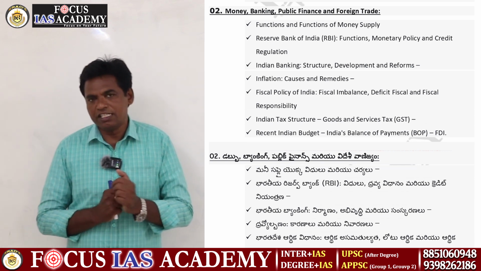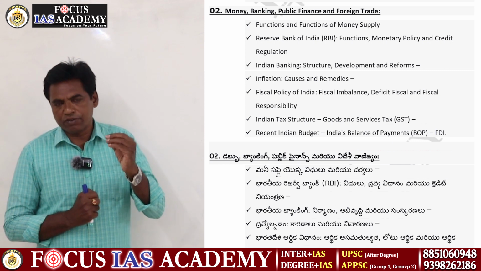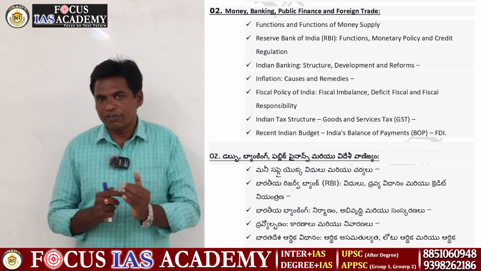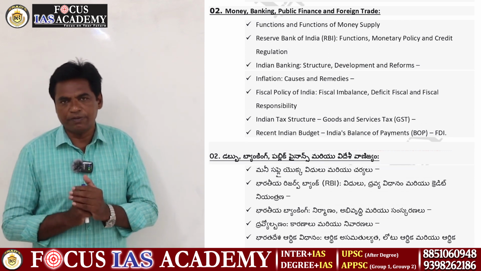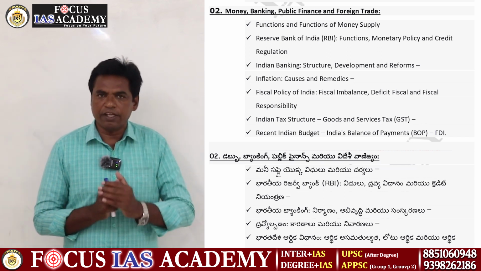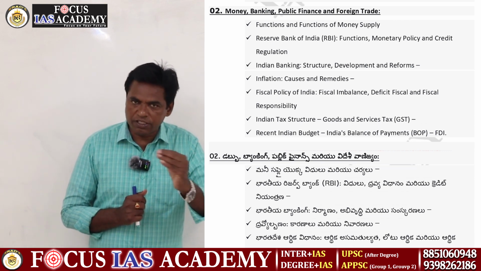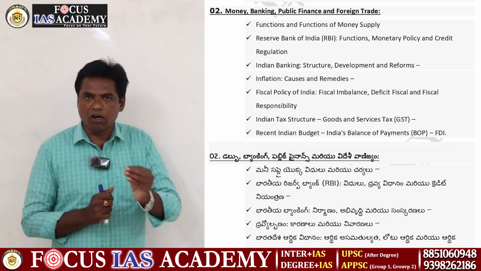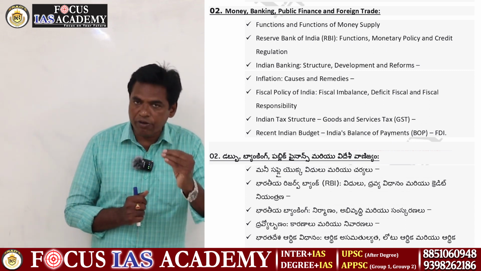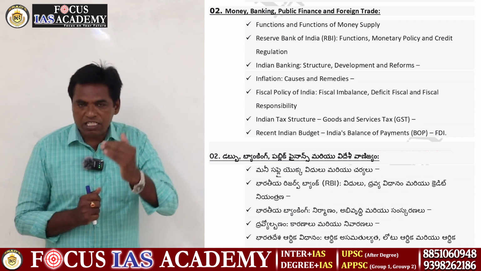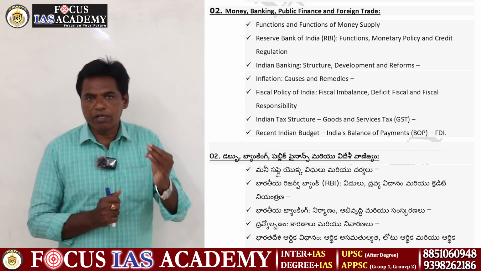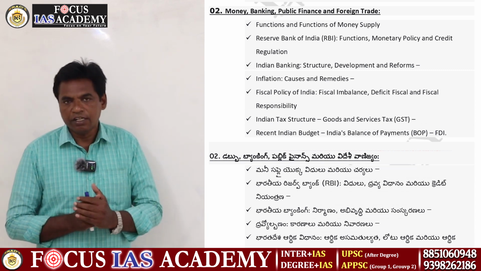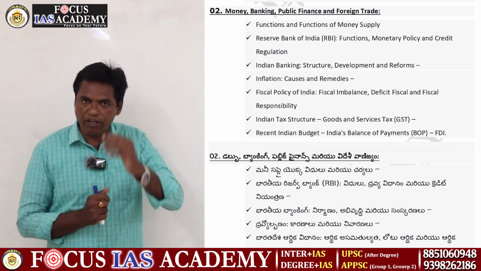Then recently the GST was introduced. The GST discussion started in the year 2000, and it came into force from 2017 onwards. The GST has a slab system. The GST Council is headed by the Union Finance Minister, and its members are all the state finance ministers. These are very important. The slab system is also important: 0%, 5%, 12%, 18%, 28%. Read these carefully.